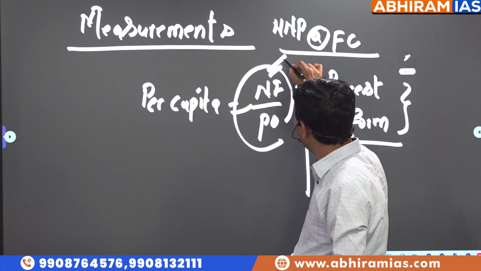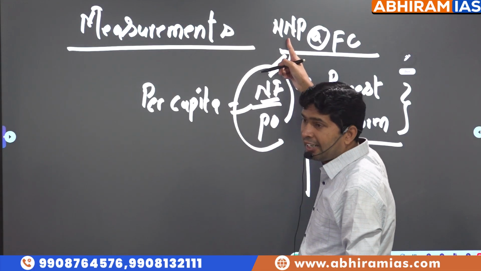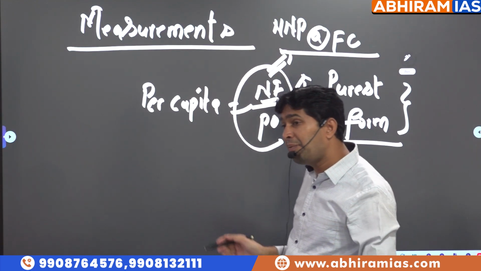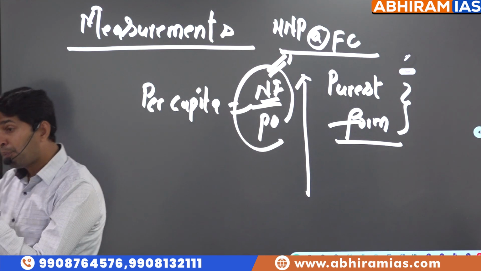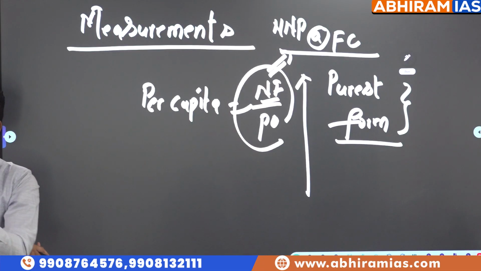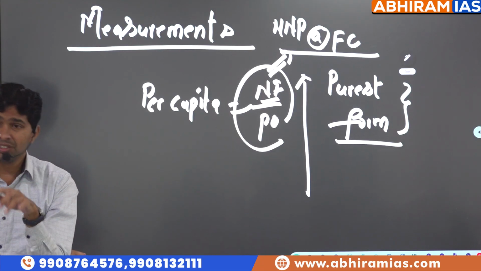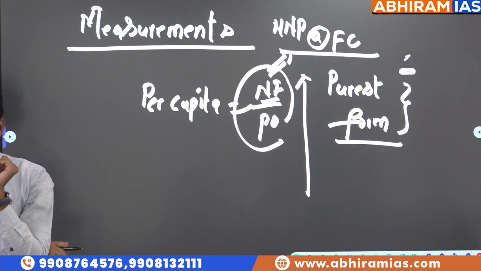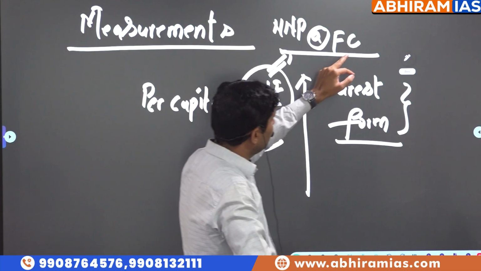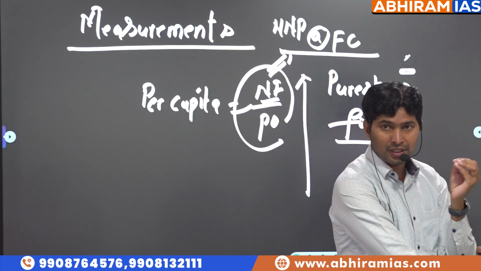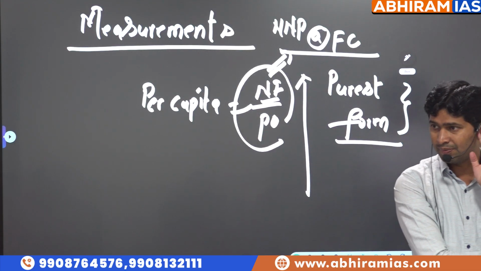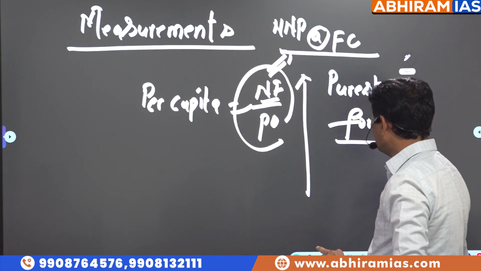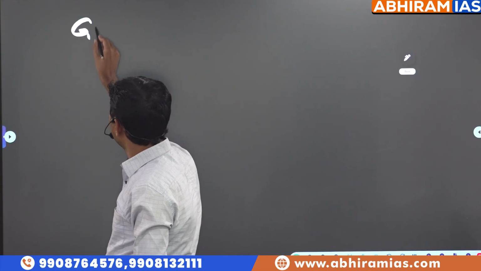So what is taken as national income here, sir? NNP at factor cost. It is considered to be the purest form of national income for comparison purpose. What do you mean by purest form? Compared to other indicators called GDP, GNP, NDP, NNP, NNP at factor cost. Just now I explained what is factor cost, what is basic price, what is market price, what is constant price. So now you'll understand what these measurements are.